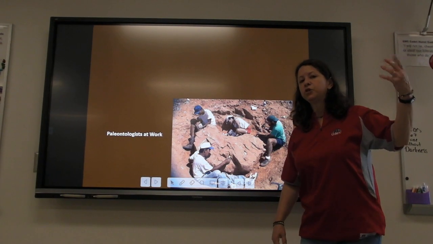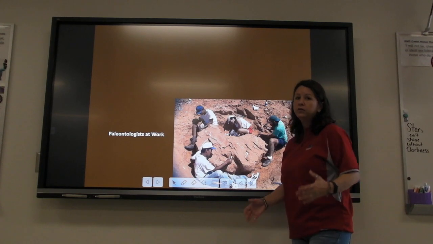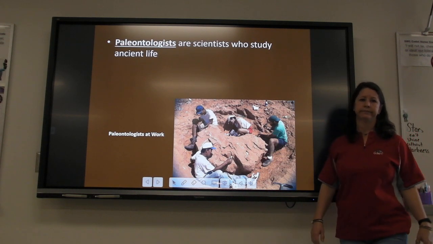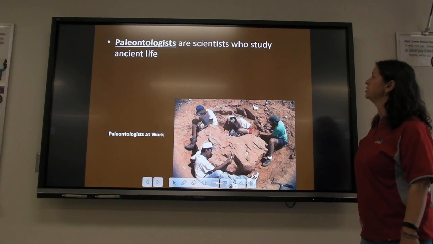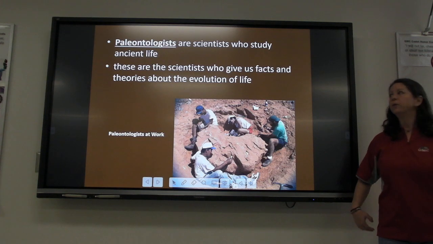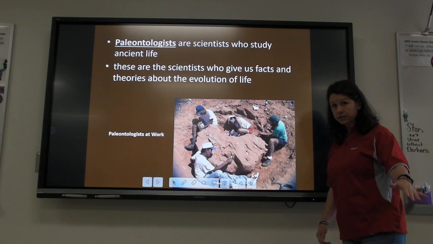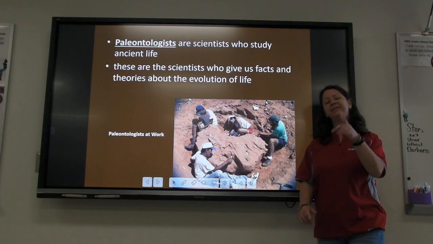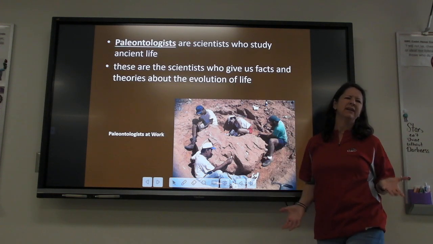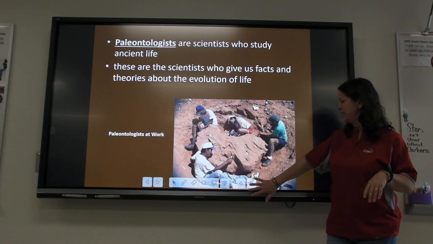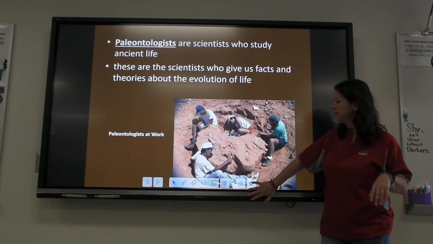Now, the scientists who give us all of this information are our paleontologists. And the paleontologists are the scientists who study ancient life, and they are the ones who give us facts. If they actually dig it up and put their hands on it, that's a fact. And theories, all those inferences they make from those facts. They give us theories and facts about the evolution of life.